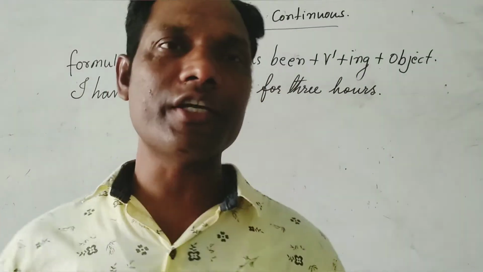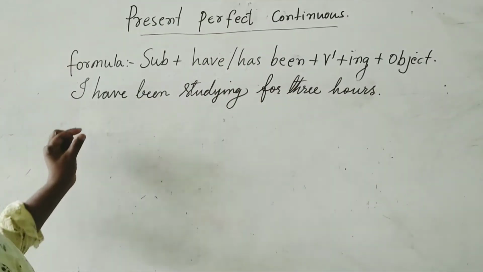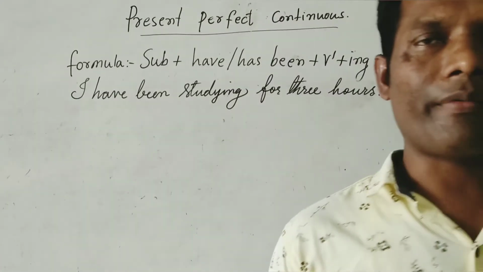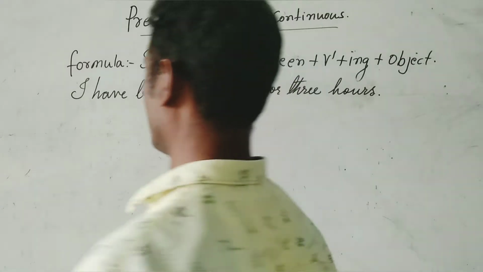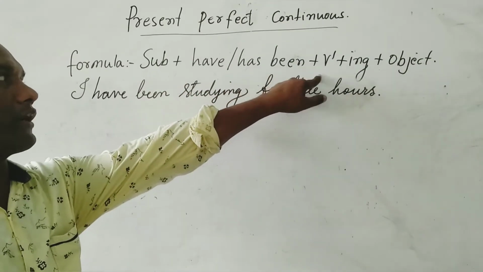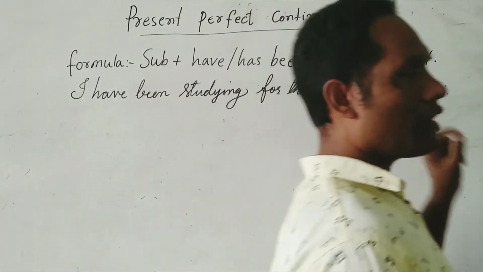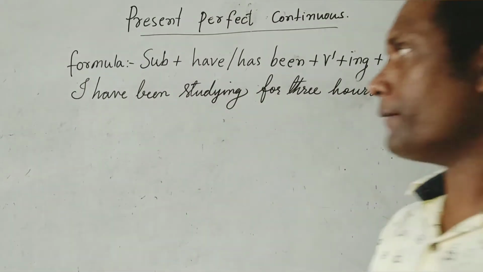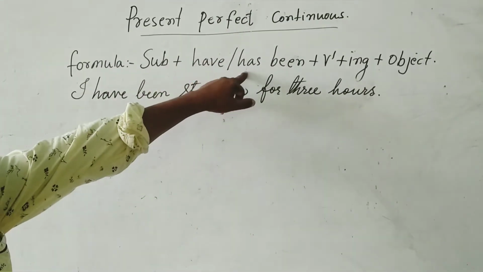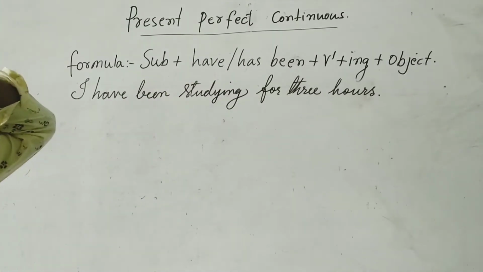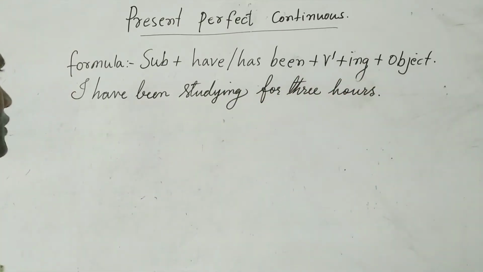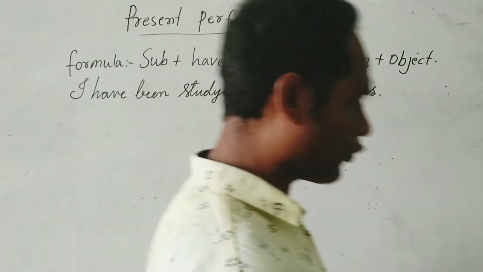So already I have written you an example. First of all, let me tell you the formula. What's the formula of present perfect continuous tense? Subject plus have or has, plus been, plus verb 1 plus ing, plus object. Where to use have, where to use has, I have already told you. So, I have been studying for 3 hours.